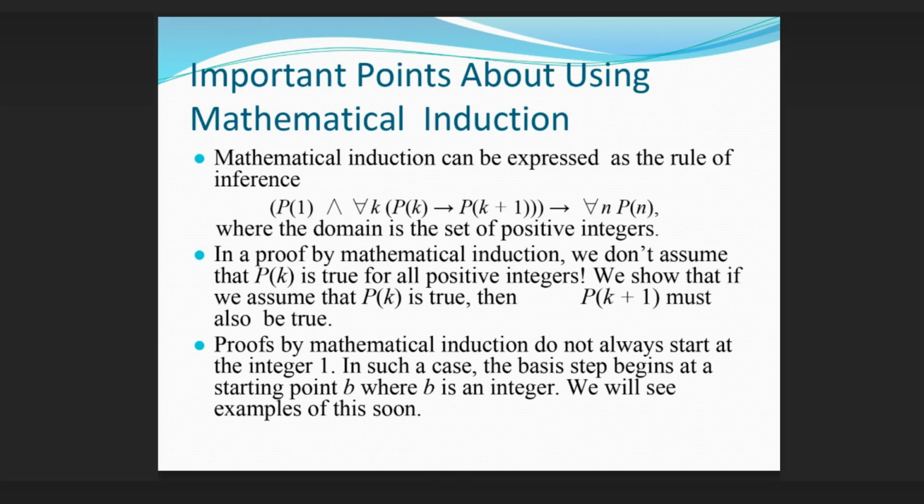Important points about using mathematical induction. Mathematical induction can be expressed as a rule of inference where the domain is the set of positive integers. In a proof by mathematical induction, we don't assume that P(k) is true for all positive integers. We show that if we assume that P(k) is true, then P(k+1) must also be true. Proofs by mathematical induction do not always start at the integer 1. In such a case, the basis step begins at a starting point b, where b is an integer. We will see examples of this soon.